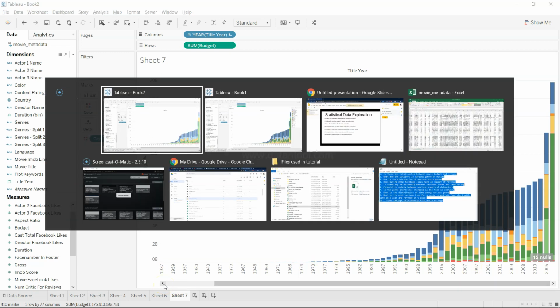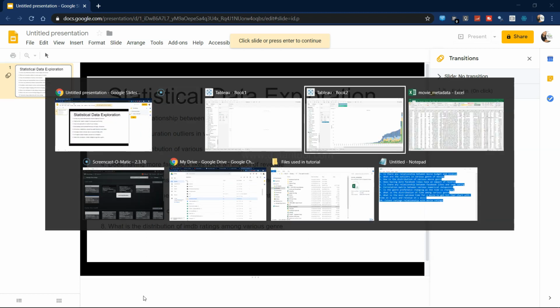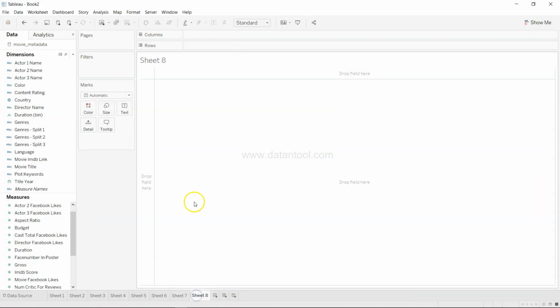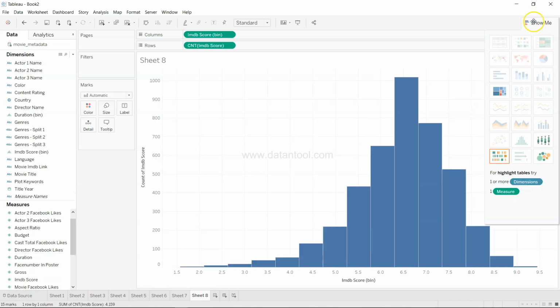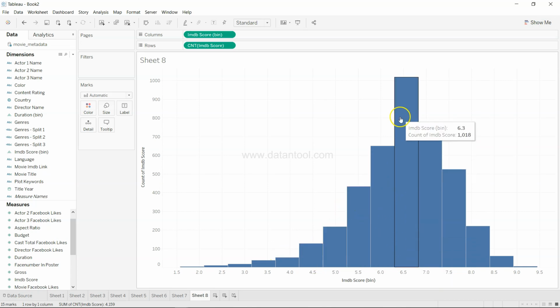Alright, so let's move on and see the next question. What is the distribution of IMDb ratings among various genres? For that, let me close this and create a new sheet. First of all, the distribution of IMDb score, and here is our distribution, sort of left skewed if you see, whereas the 6.3 bin is basically the highest one.